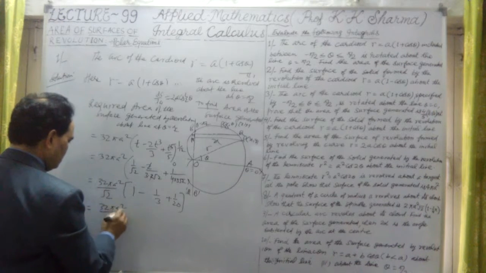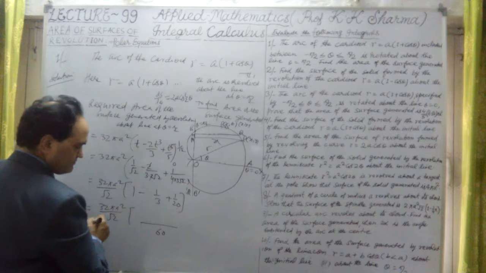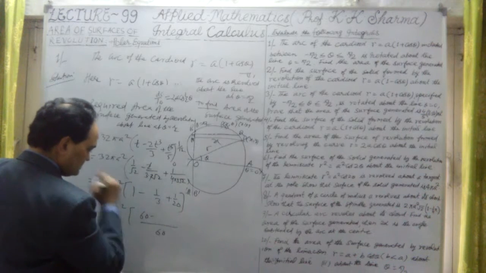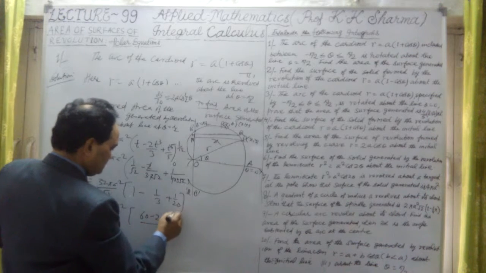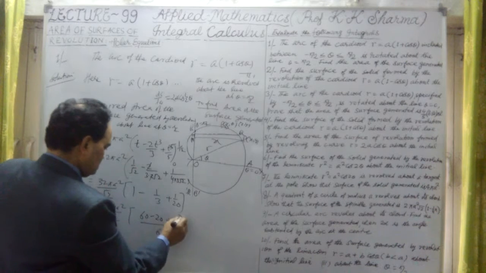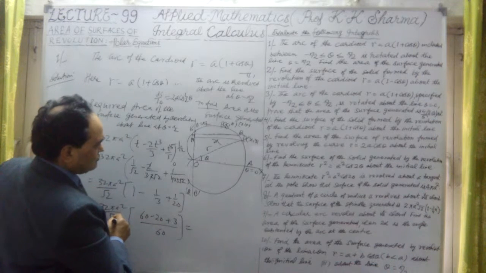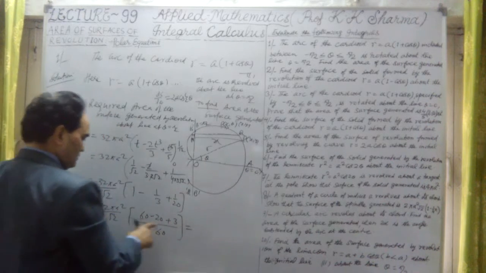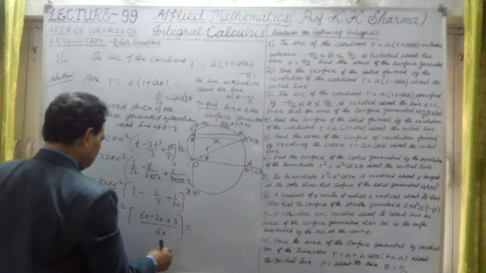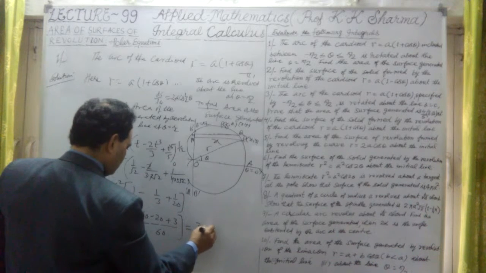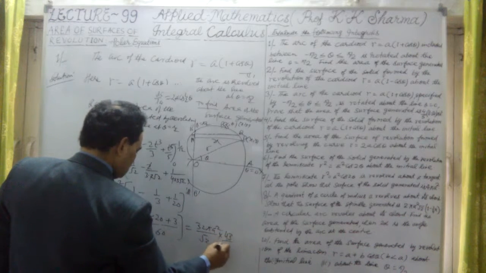So 32 pi a square upon root 2, and let me take the LCM, which is 60. It is 60 minus 20 plus 3, that is 43 upon 60. So it is 32 pi a square upon root 2 into 43 upon 60.